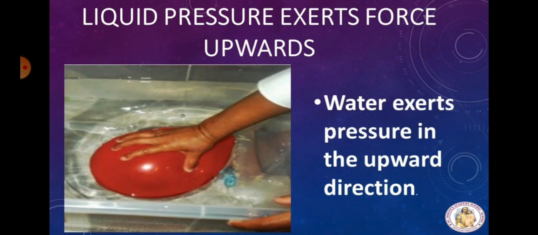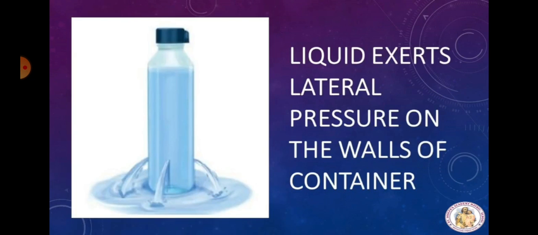Similarly, liquid pressure acts on lateral sides also. When a bottle having water is pierced, meaning a hole is made on the sides, we can see water coming out with speed.